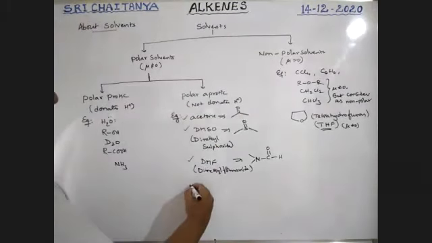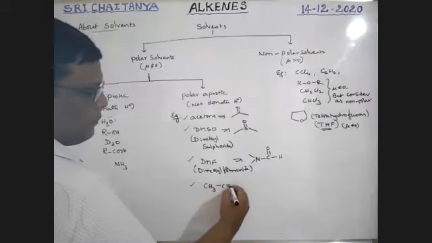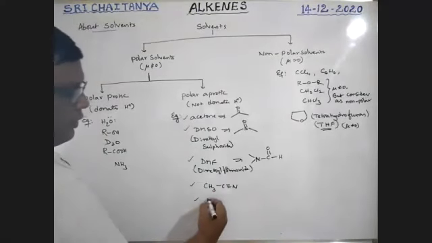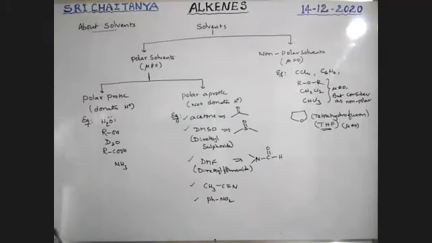Next, the third one, fourth one: methyl cyanide, polar aprotic. Next, nitrobenzene, polar aprotic.